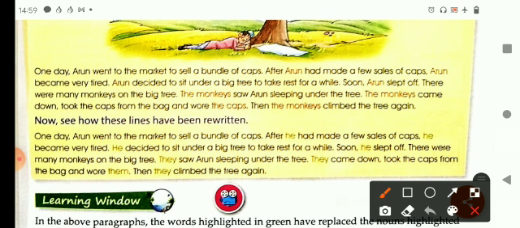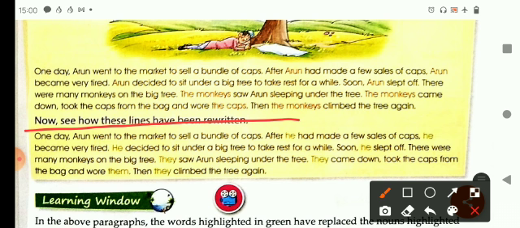Now see how these lines have been written once again. One day Arun went to the market to sell a bundle of caps. After he had made a few sales of caps, he became very tired. He decided to sit under a big tree to take a rest for a while.